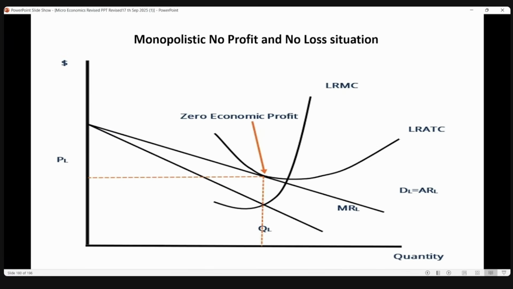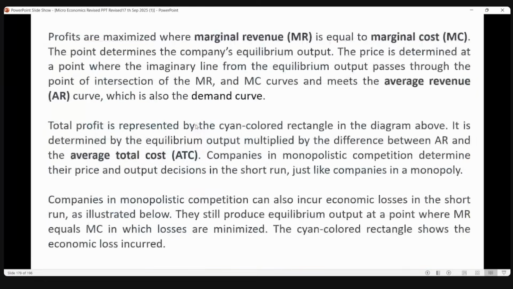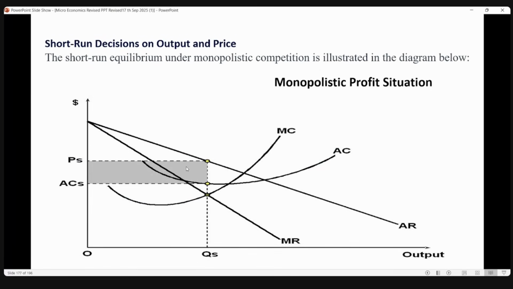But write the description. You see the cost curve and revenue curves, and mark profit and loss if asked. This is no profit, no loss. This is loss, so just mark it like that. And this is a profit, just mark it like that.